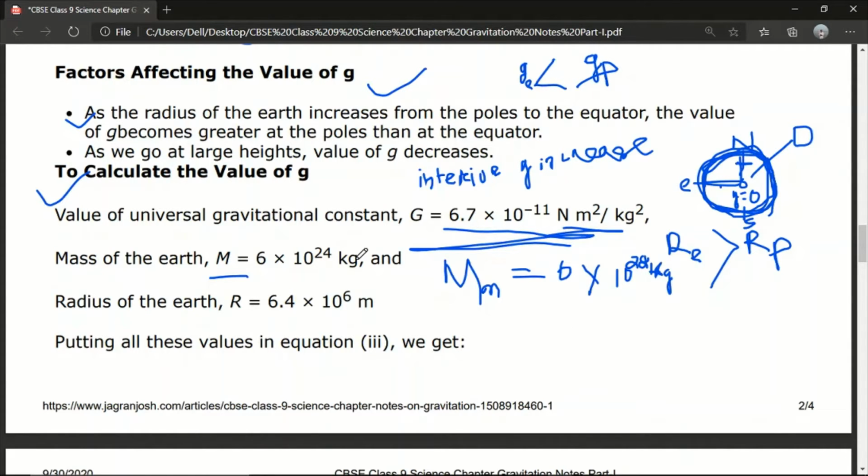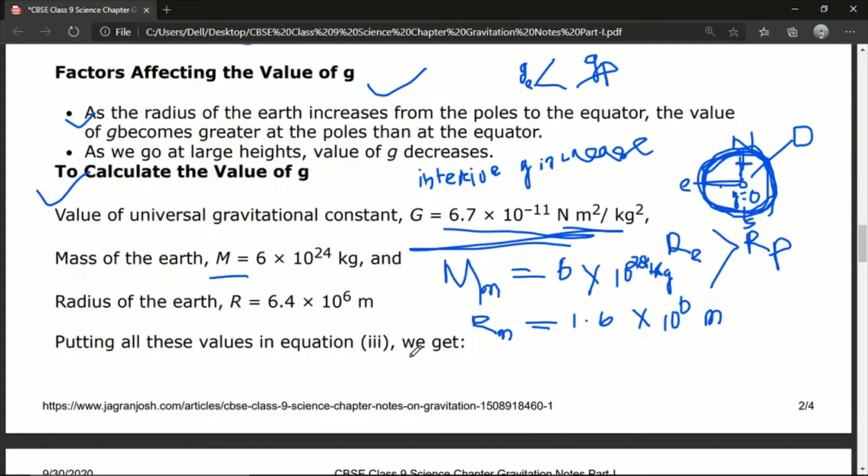So the mass of the earth is 6 into 10 to the power 24 kg. Mass of the moon is 6 into 10 to the power 22 kg. The radius of earth is 6.4 into 10 to the power 6 meter. What is the radius of moon? Also remember, that is one of the short questions you will find. So the radius of moon is just divided by 4. If we divide it by 4, it will be 1.6 into 10 to the power 6 meter. So the radius of moon is 1.6 into 10 to the power 6 meter.